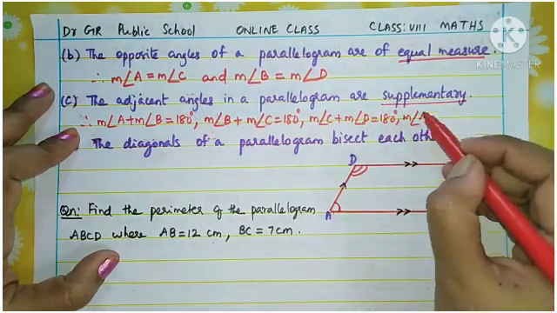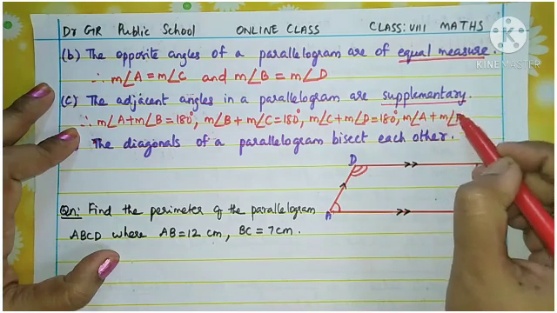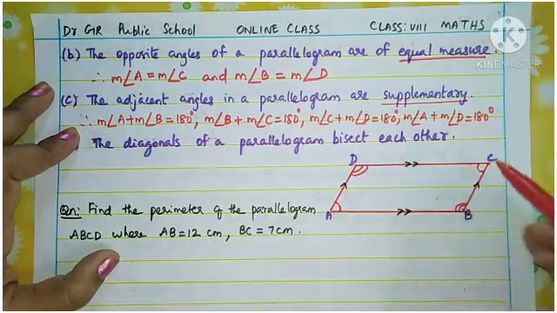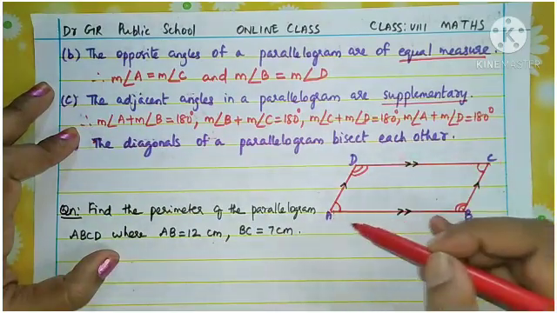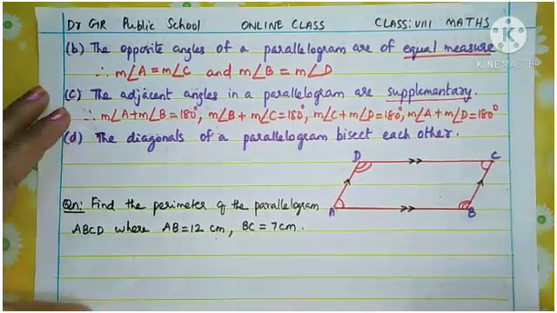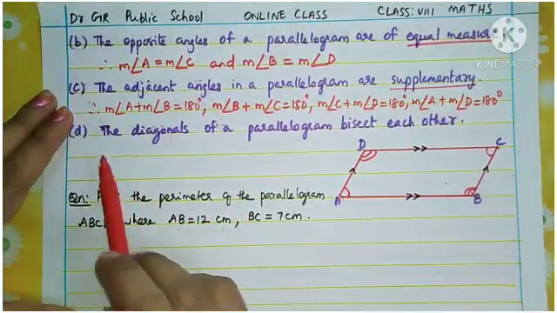Measure of angle A plus measure of angle D is also 180 degrees. Understand? So what is the meaning of this? In a parallelogram, the adjacent angles are always supplementary. Understood, children? Now come to the fourth property.